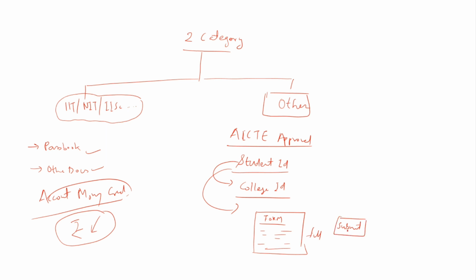After that, once your form is processed, you will start getting the stipend amount. So these are the two categories, and this is the process for both of them. Your stipend will be credited in both categories of colleges.